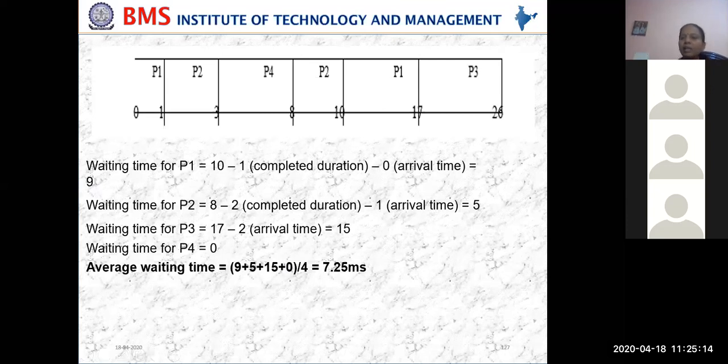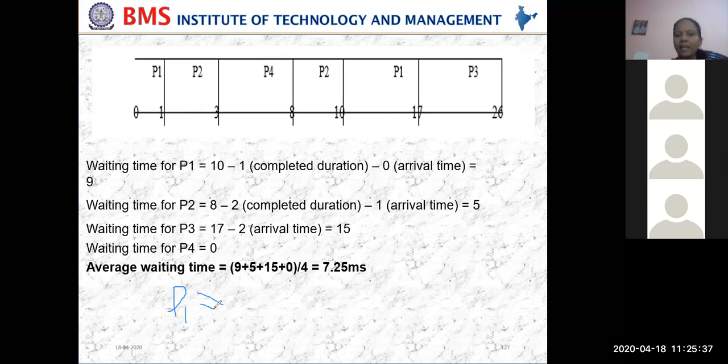In the same way, can we calculate the turnaround time? Okay, give me the turnaround times. Turnaround time for P1. What is the turnaround time for P1 here? Yes, help me out. What is the turnaround time? 17.